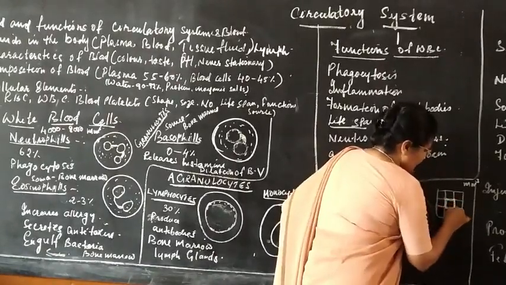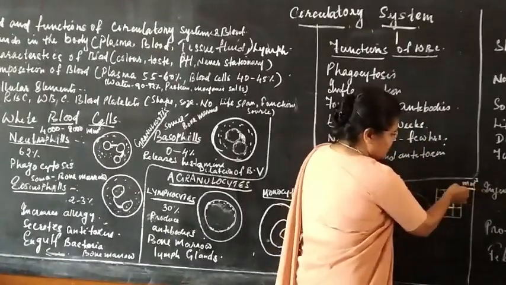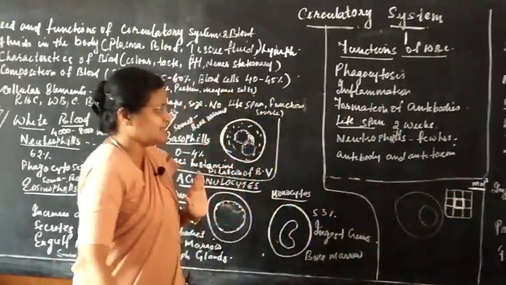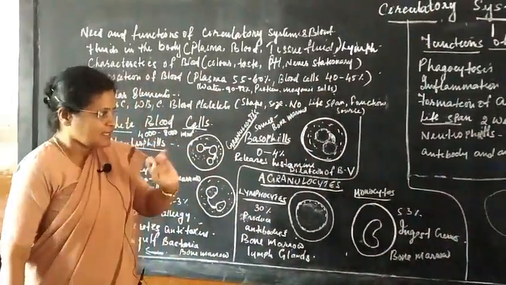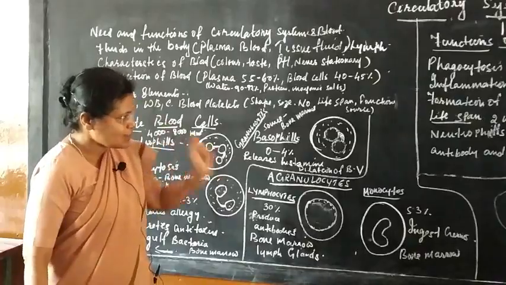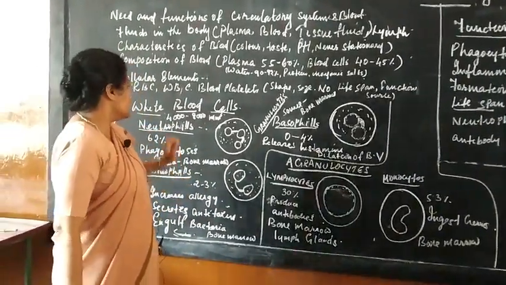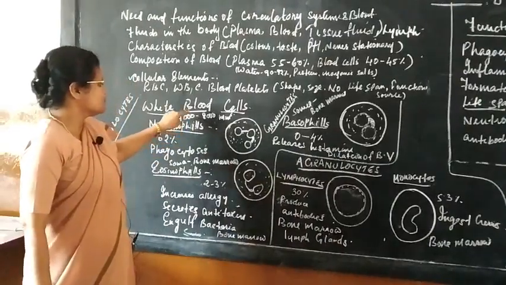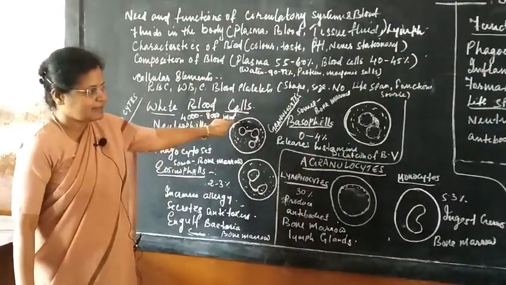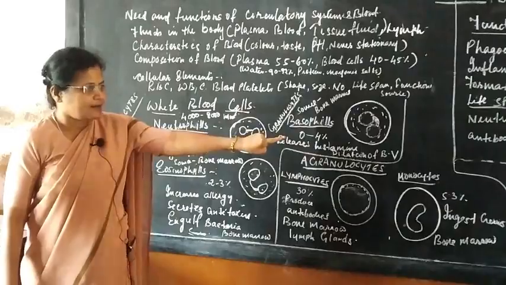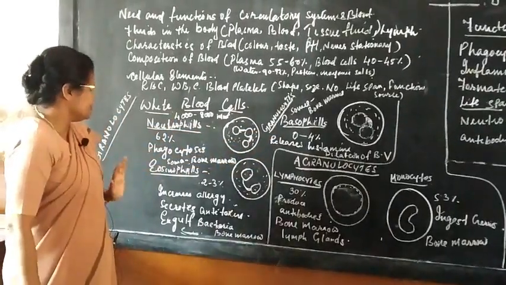Because of that, it's always counted as cubic millimeter. If you write only the number without mentioning cubic millimeter, you will not get marks. So the WBC is 4000 to 8000 per cubic millimeter of blood in a human being.